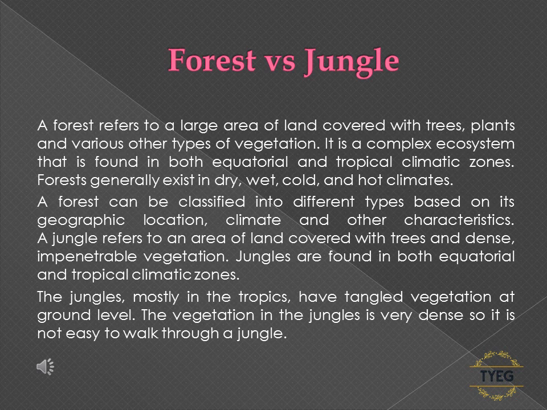A jungle refers to an area of land covered with trees and dense, impenetrable vegetation. Jungles are found in both equatorial and tropical climatic zones. The jungles, mostly in the tropics, have tangled vegetation at ground level. The vegetation in the jungles is very dense, so it is not easy to walk through a jungle.